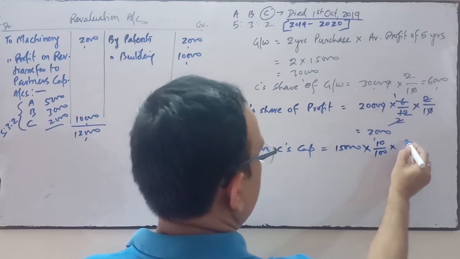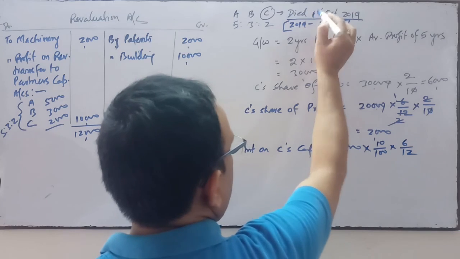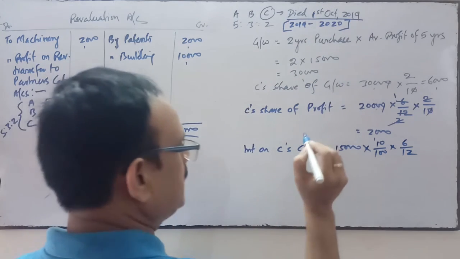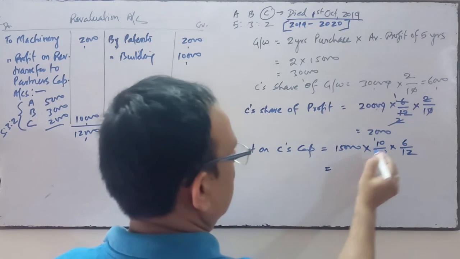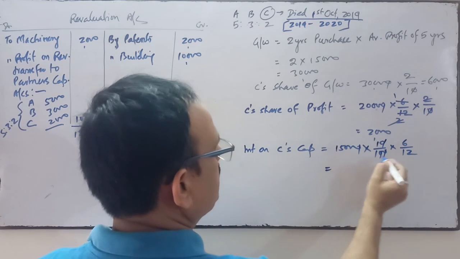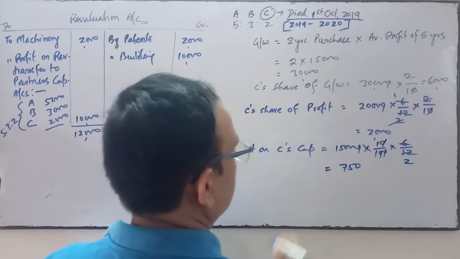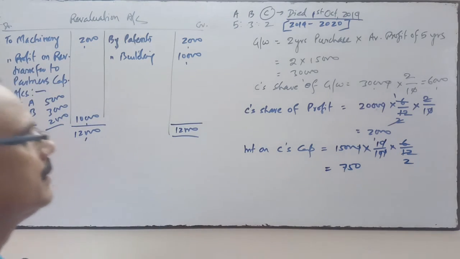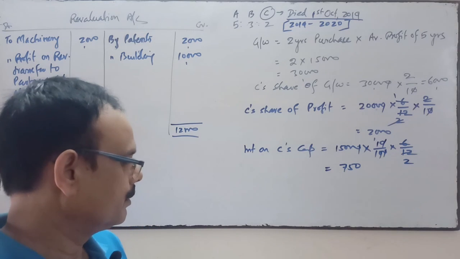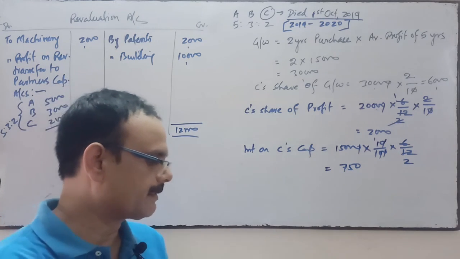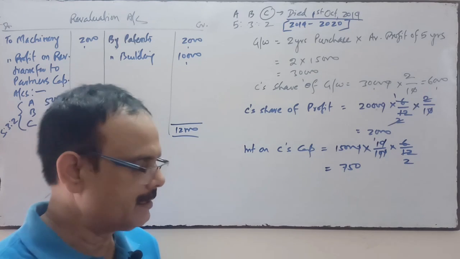And C remained in the business for 6 months because C died on 1st October. So he is entitled to get the interest for 6 months only. 750 will be the interest on C's capital. So a sum of rupees 7,750 was paid to his executor immediately.